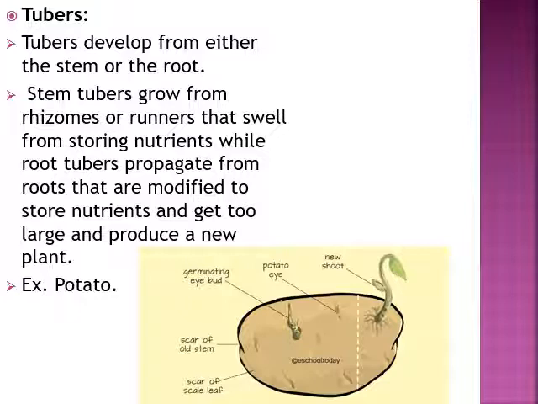Here I have mentioned one of the most known examples of tuber, that is potato, and these potatoes start germinating through eye buds. These are the potato eyes, and these potato eyes are responsible for germination of the eye bud, and later on the eye buds start developing into new shoot-like structures, and these new shoot-like structures later on develop into a complete plant. This complete plant is through the formation of tuber, and these tubers are the swollen bodies which are in the form of stored nutrients.